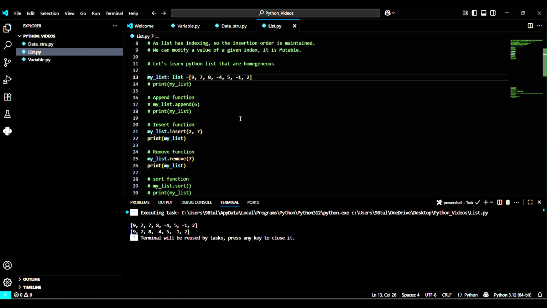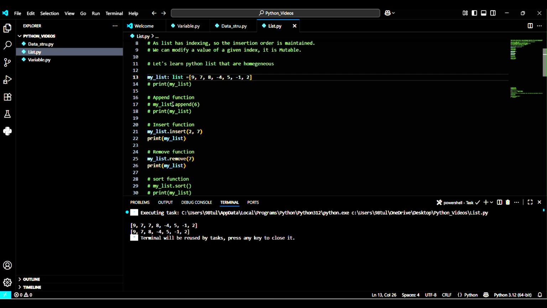So here we can see that I have inserted another number 7 at the 0th index, and 7 is at the first index. So when we print those two programs, let's see what happens. When we insert 7 at the second index, that means 0 1 2 here, at the place of the second index 7 will be inserted, and 8, minus 4, 5, minus 1, 2 will be shifted towards the right. That means moved backward.